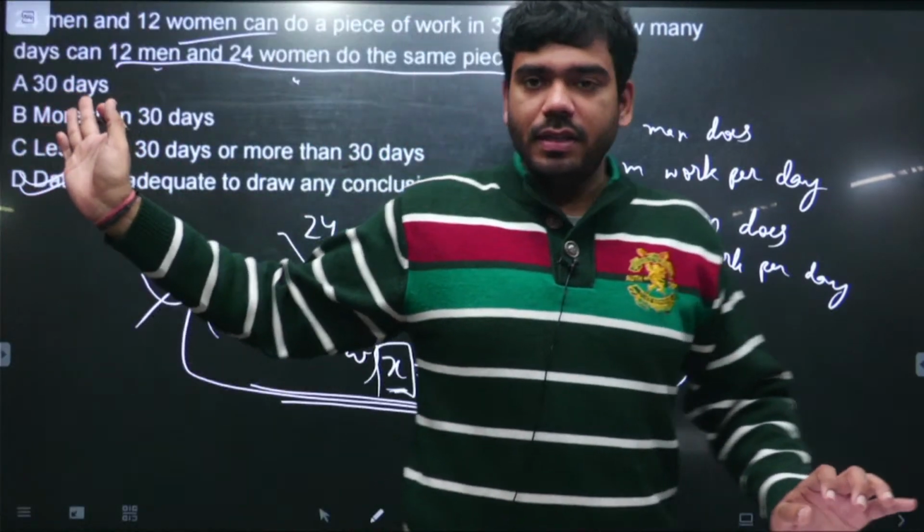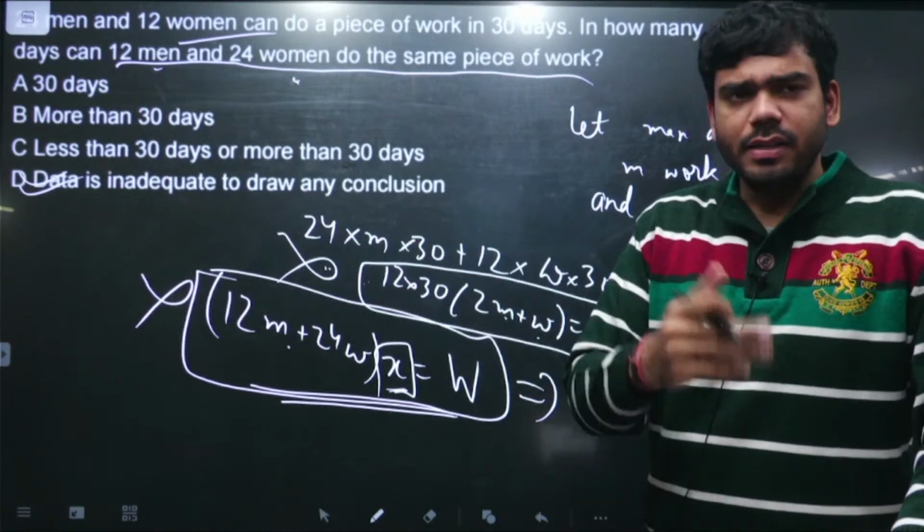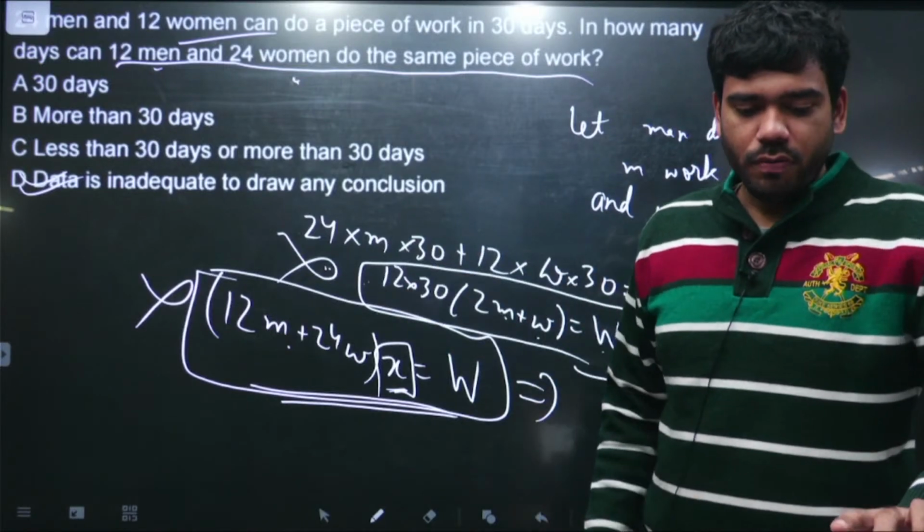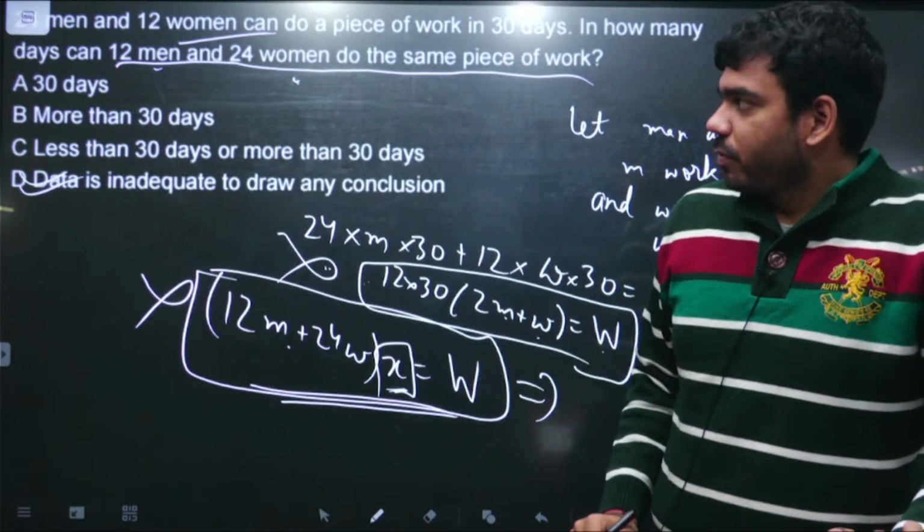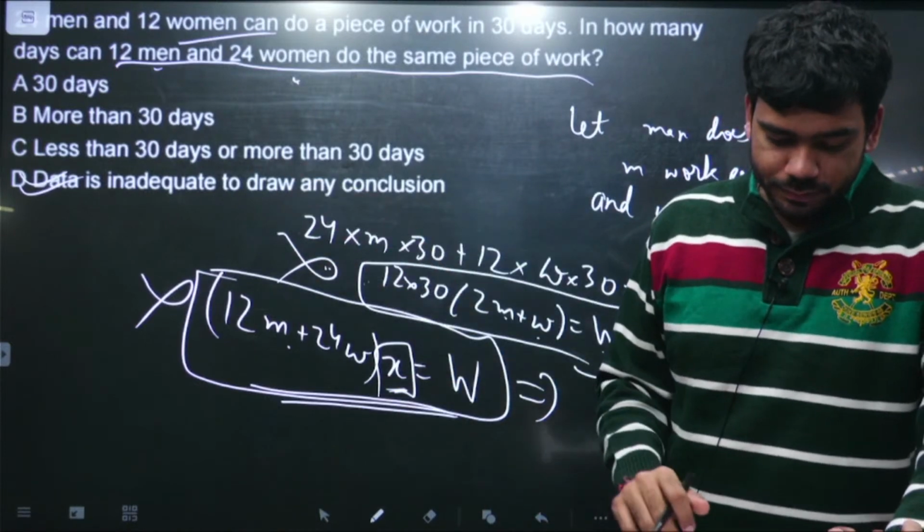So option number D, these kind of options are also correct sometimes. Data is inaccurate, this kind of thing. So be confident in what you are doing, what you know. These kind of things can also be true, right?